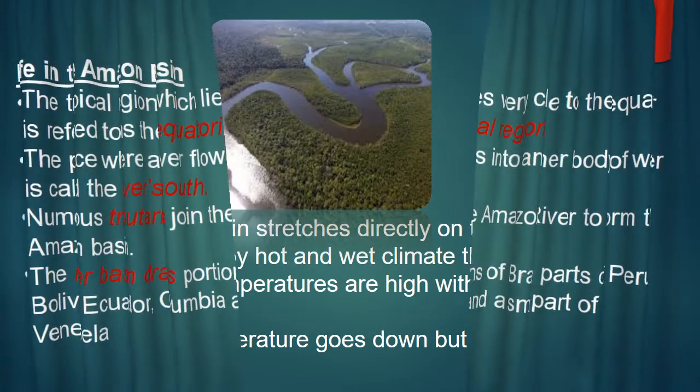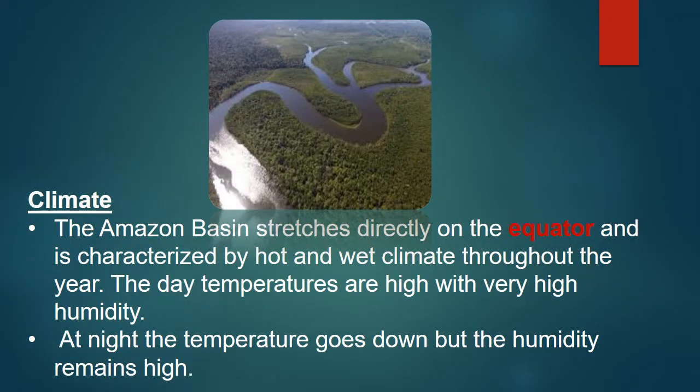Now we are going to see about climate in the Amazon basin. What is the climate in the Amazon basin? Okay, the Amazon basin stretches directly on the equator and is characterized by a hot and wet climate throughout the year. So the Amazon basin stretches directly near the equator, so it is very hot and wet.